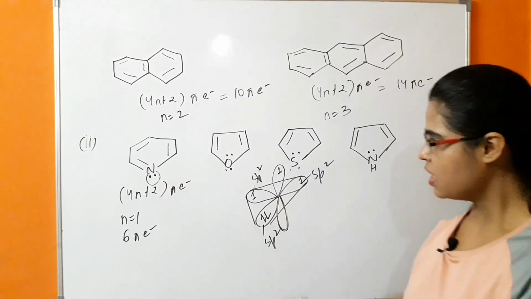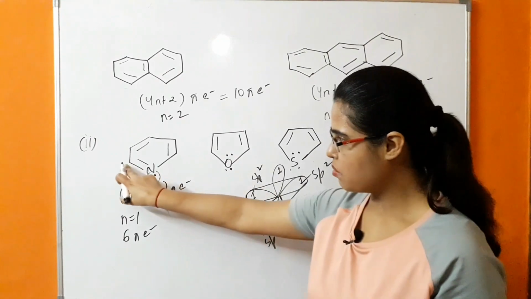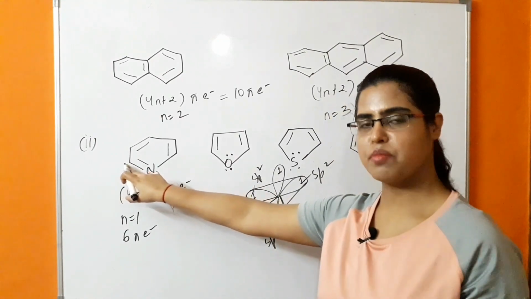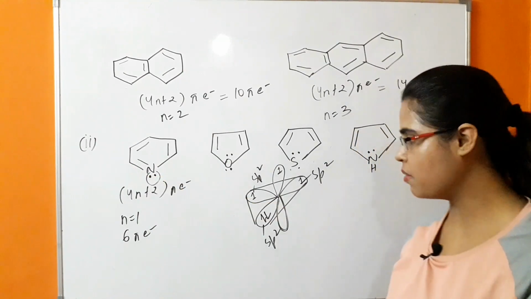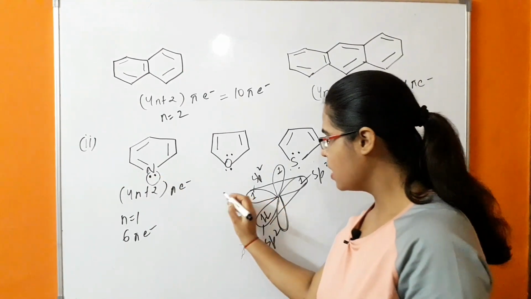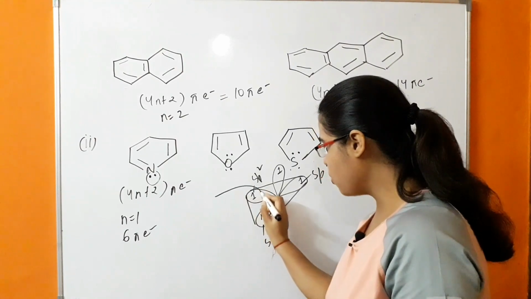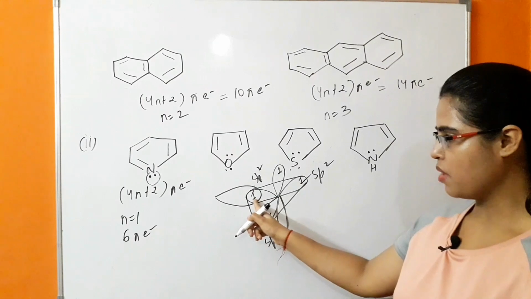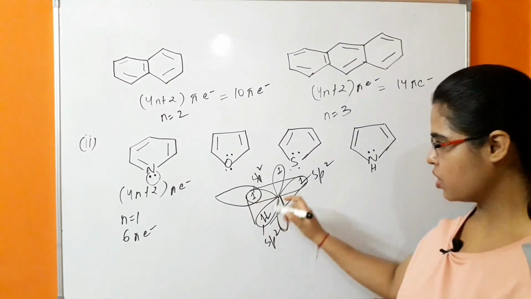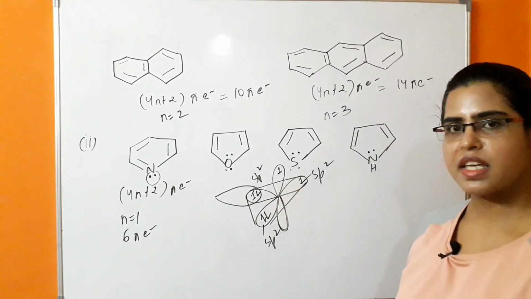Similarly, carbon is also having 3 hybridized orbitals and one unhybridized orbital which is forming a pi bond. So what is happening in this case? One hybridized orbital of carbon is overlapping with this hybridized orbital of the nitrogen, so pairing is taking place.